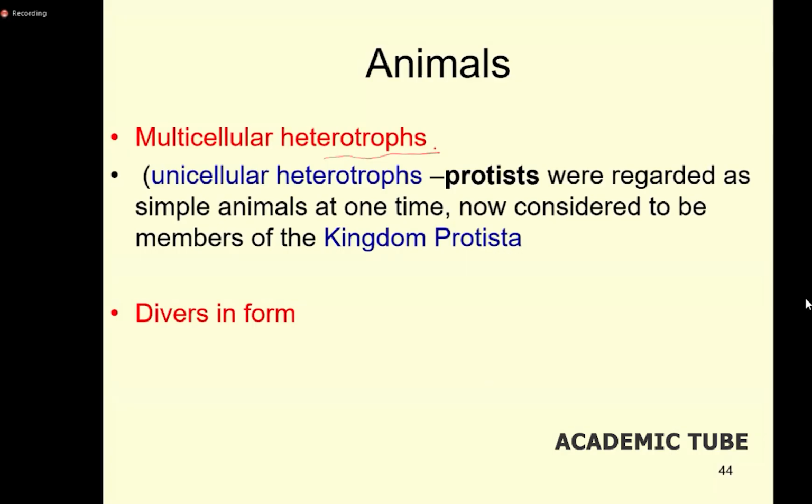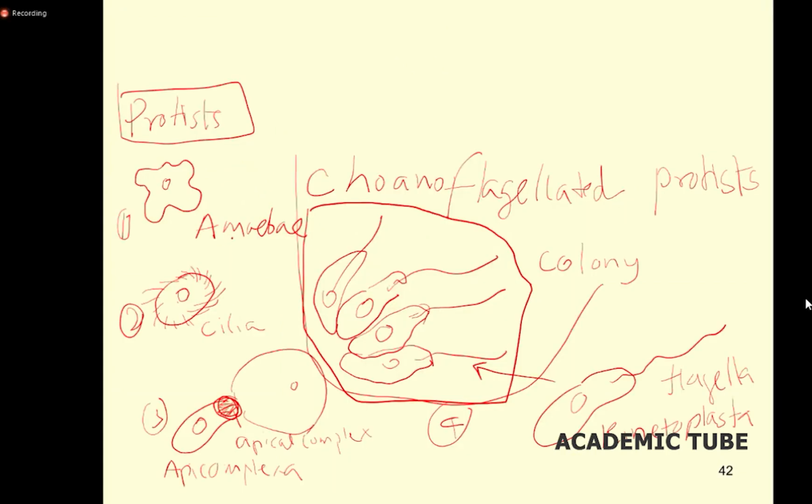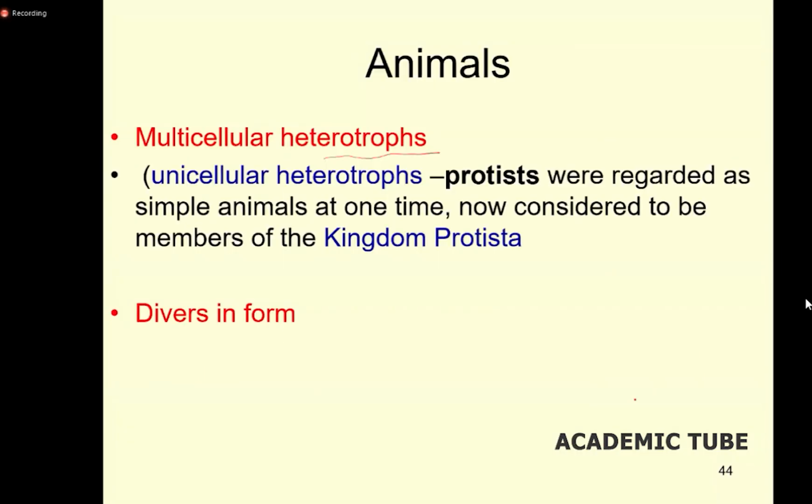At the very beginning, or until very recently, we considered those protists, the amoebae, ciliated types, apicomplexa, and the kinetoplasta, also as animals, since they are heterotrophic individuals. But that is not so. They are now considered under a different kingdom, protista.